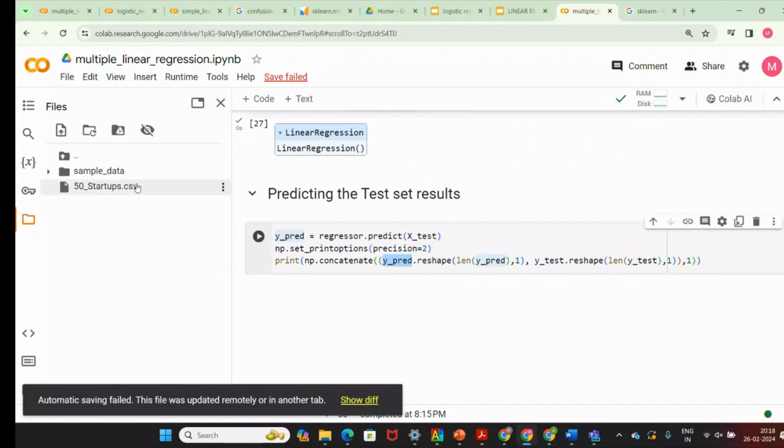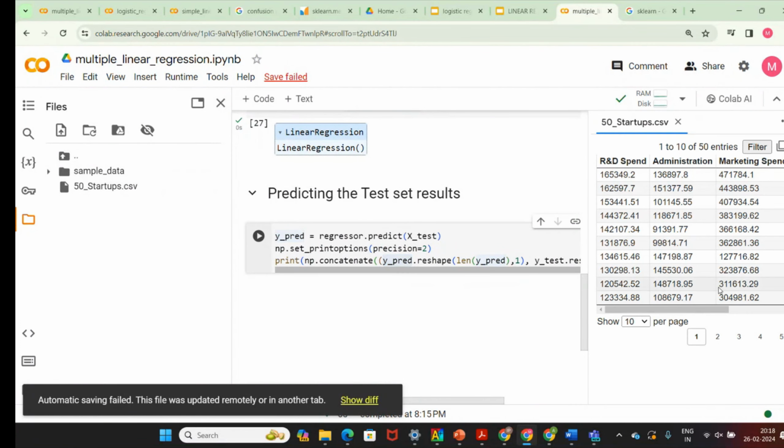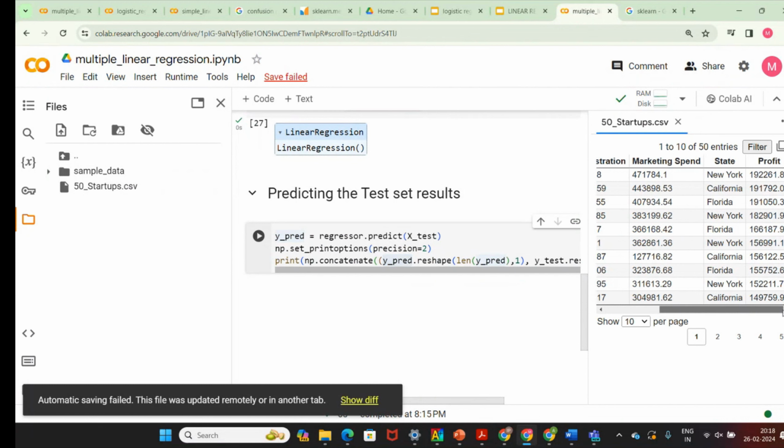You can see from the data set, 20% of the values is used for testing, the test value has 20% of the values, as well as the profit. Profit is y. So for testing we call it y test. 20% for y test and 20% for x test.